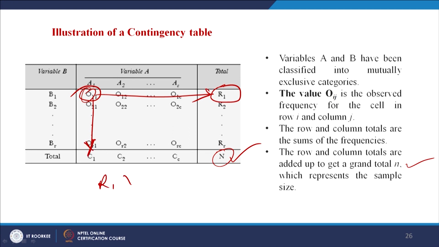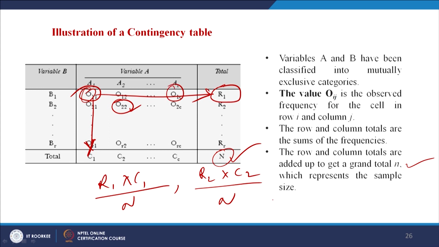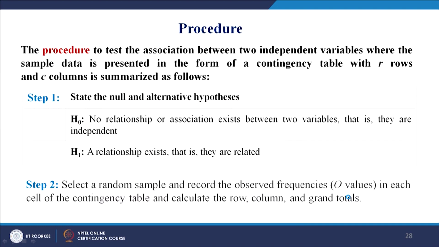So, R1 into C1 by n. In this case, it will be R2 into C2 divided by n. Suppose it would have been this one, then it is R1 into Cc divided by n. So, it goes on, you can calculate.